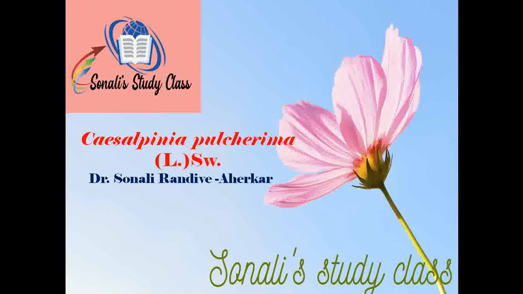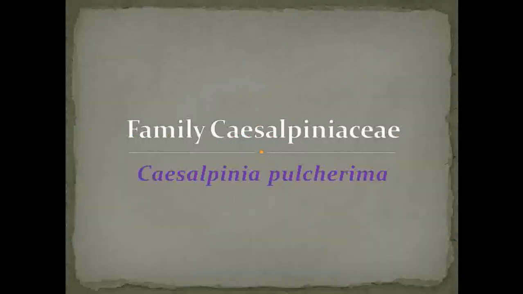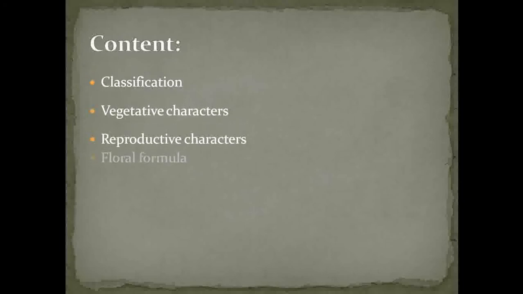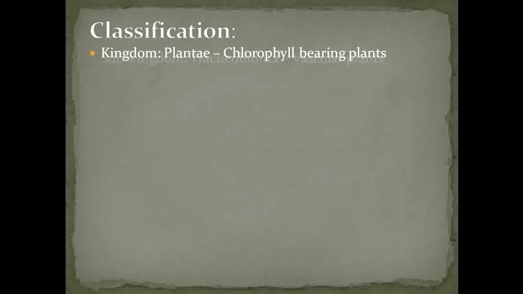Today we are going to discuss one of the members belonging to family Caesalpinaceae, that is Caesalpinia pulcherrima. In this topic we are going to discuss the classification of Caesalpinia pulcherrima, its vegetative characters, reproductive characters, floral formula and floral diagram. So let's first see the classification of Caesalpinia pulcherrima.